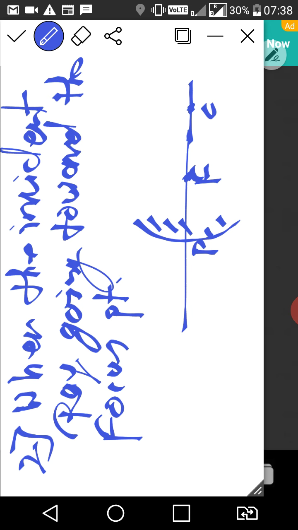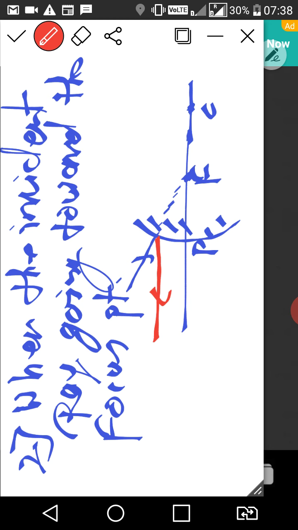Now what is the statement? When the incident ray is going toward the focus, that means this is your incident ray, I would say, and because of the mirror it can't go toward the focus point, but suppose it is going toward the focus. So how will it reflect? It will reflect parallel to the principal axis. Right class?